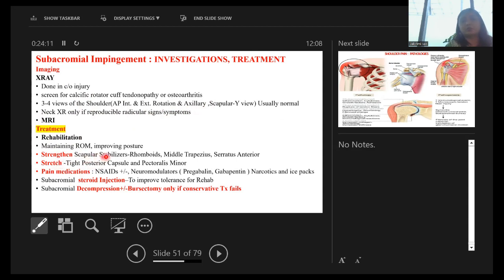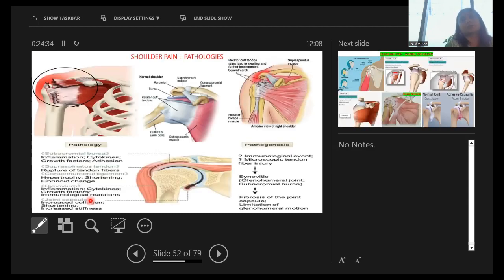with maintaining range of movements and improving posture, strengthening and stretching, pain medications, NSAIDs, plus or minus neuromodulators, narcotics and ice packs, subacromial steroid injection to improve tolerance for rehabilitation, and then if all the other conservative treatment fails, then subacromial decompression and bursectomy is the last option.